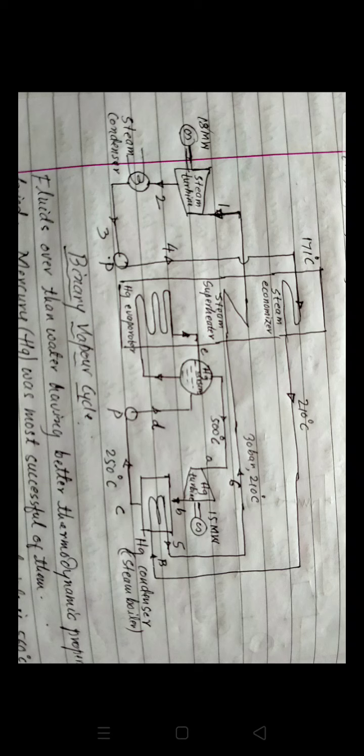Fluids other than water having better thermodynamic properties were tried. Mercury, that is Hg, was the most successful of them. The metallurgical limit of steam turbine materials is 560 degrees Celsius.